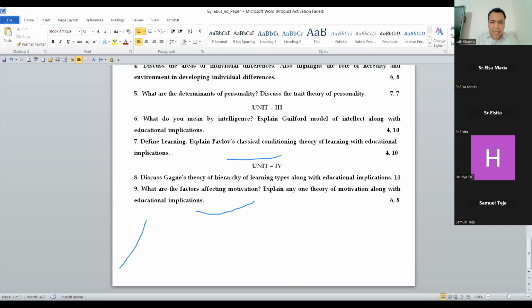Reach on time and fill all the pages, right? Start by seeing the question once, see the question twice, thrice, what the question is demanding from you, then start answering the question. Then go for that question.